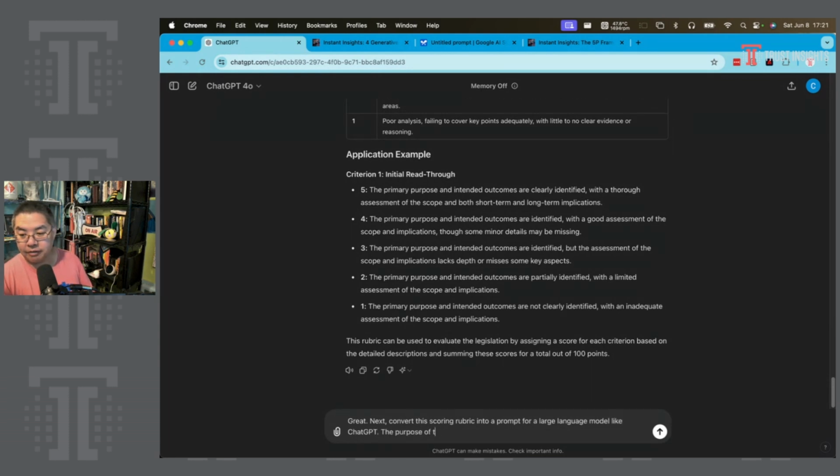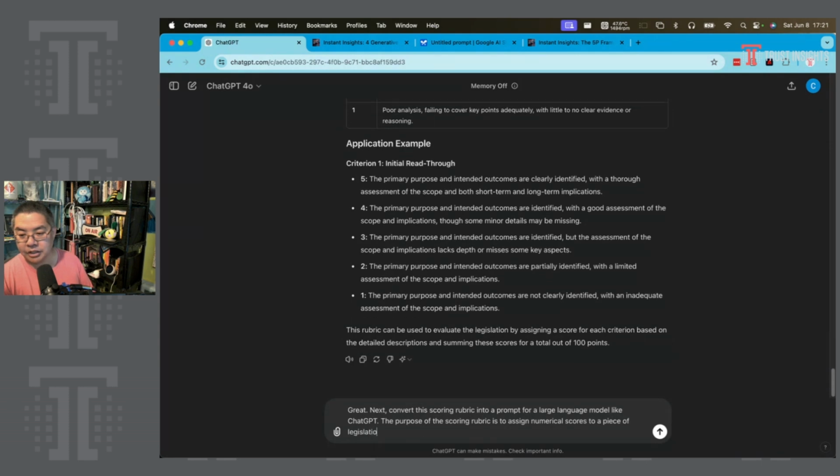The purpose of the scoring rubric is to assign numerical scores to a piece of legislation submitted and evaluated under the framework.